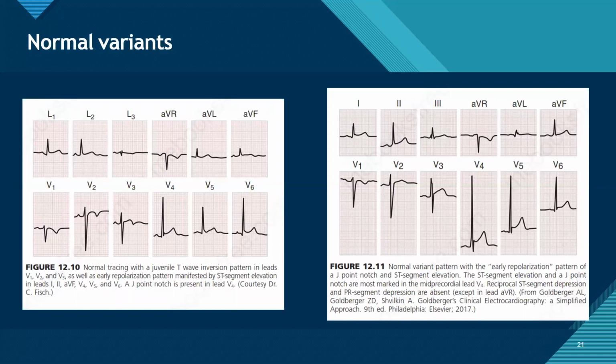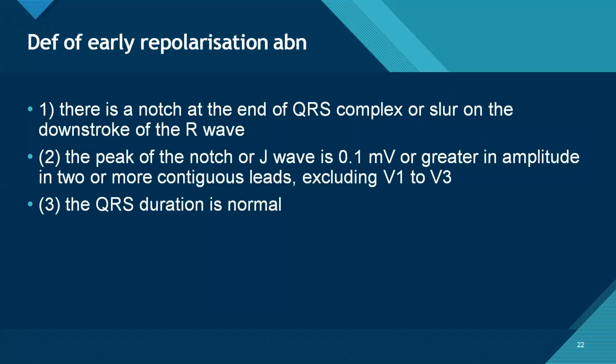Then there is early repolarization, that is J-point elevation in different leads.